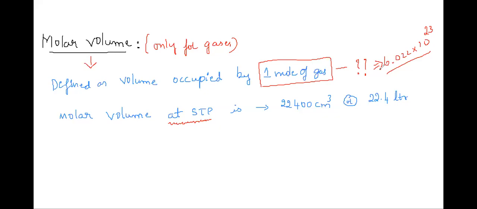So it can be anything. I'll come to that later. So what did Avogadro do? Avogadro wanted to determine the number of carbon atoms present in exactly 12 gram of pure carbon-12 isotope. To determine how many carbon atoms there are in 12 gram of carbon-12 isotope, he arrived at this number.